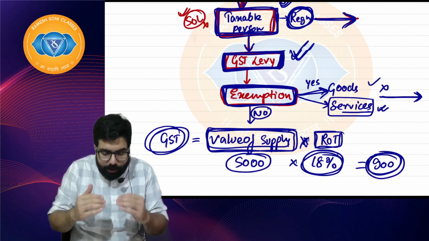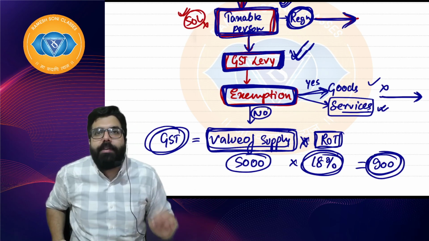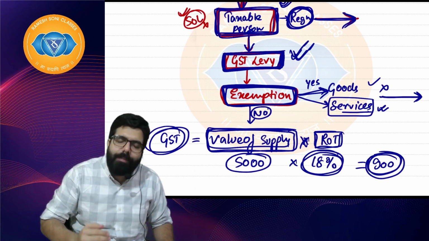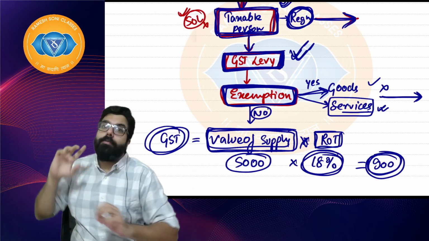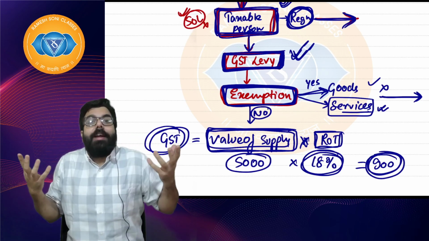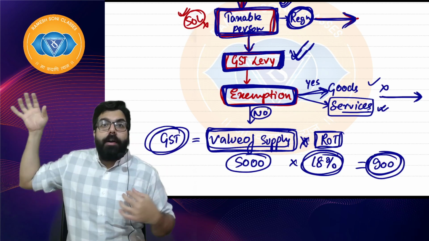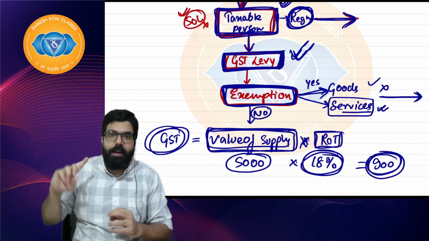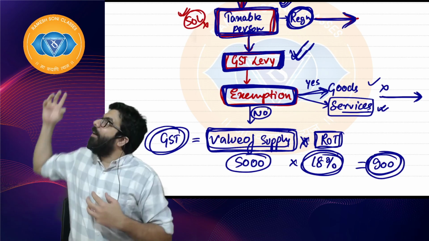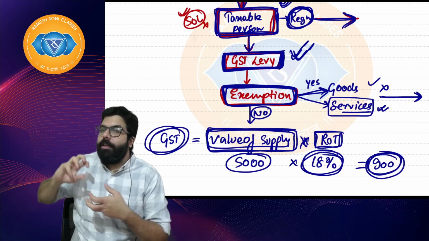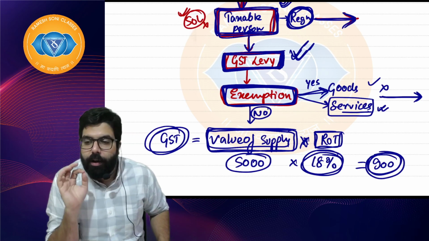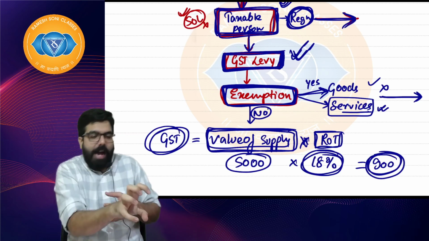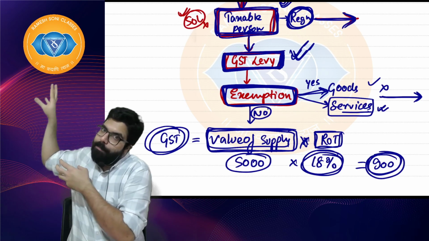and you have exceeded the threshold limit, which is basically 50 lakh rupees, 20 lakh rupees, and for goods 40 lakh rupees, then the government becomes your partner. Government says, Ramesh, you are prospering, the country also should prosper, so the government will become my partner. Government is my partner in crime. Government is telling, Ramesh, whenever you sell, I am your partner. Collect that extra GST from the customer and give it to me. I hope everyone is clear. I will have to collect GST from my customer and pay it to my partner.